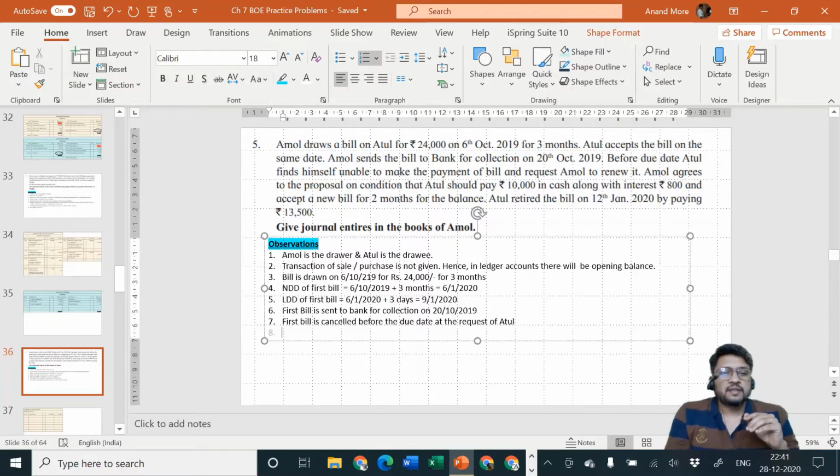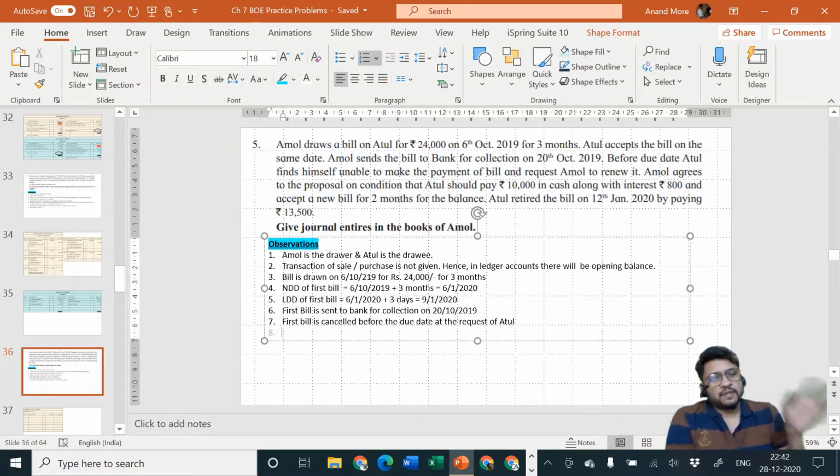The only thing is, there were two options. This interest can be paid immediately along with cash, calculated on the balance, but paid immediately, or interest can be paid along with the new bill. So there are two different things. Number one, interest is calculated on the basis of what? Whether it is the fourth question or the fifth question, in any case, interest is always calculated on the amount which is not paid today, but for which extra period is demanded.